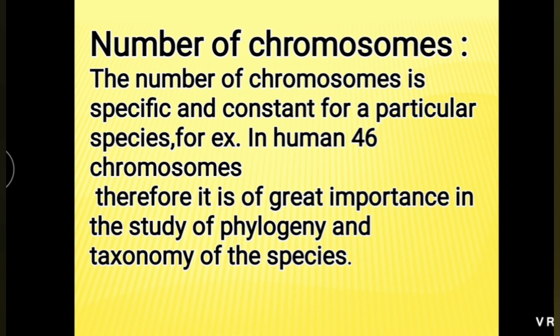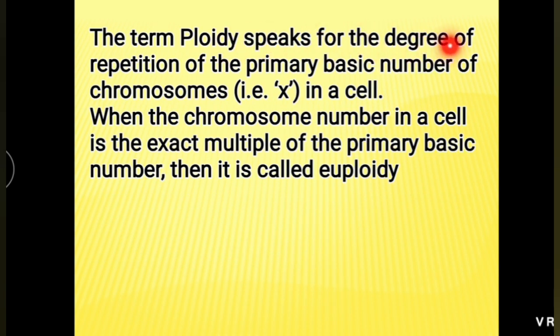This character helps to study phylogeny and taxonomy of a species. Phylogeny means the evolutionary history of an organism. What is ploidy? Ploidy means degree of repetition of the primary basic number of chromosomes, that is X, or we also call it N, in a cell.